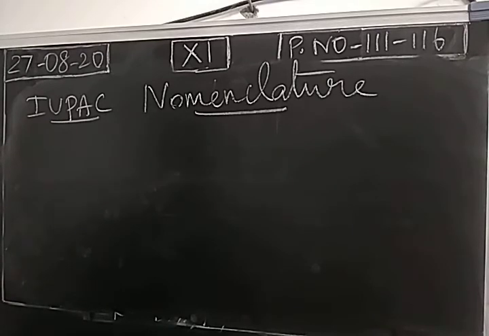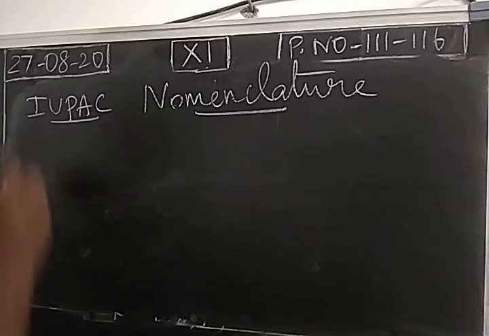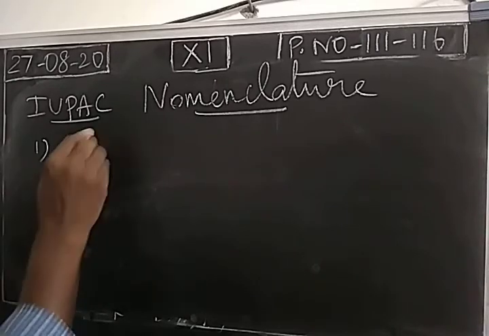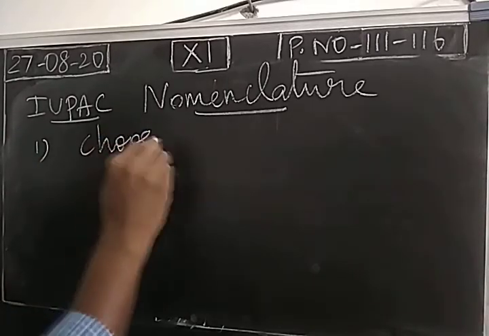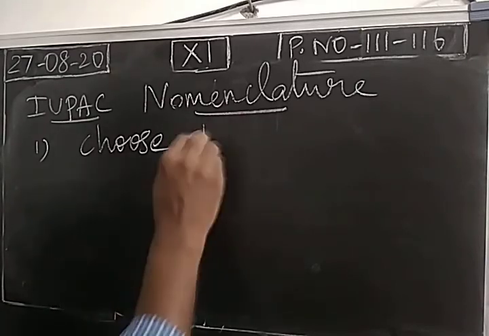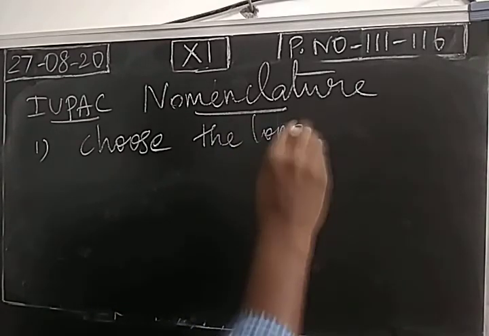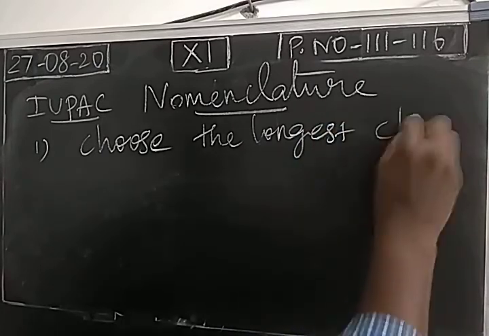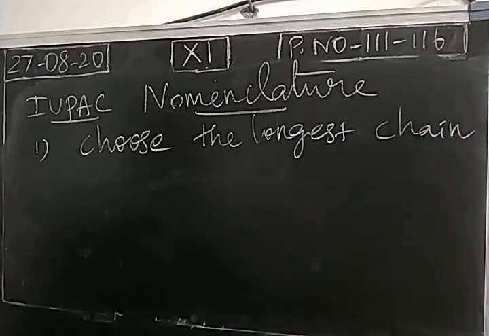So there are 5 major steps. First step, choose longest chain. Just listen carefully. All these are basics. Up to 12th standard, we are going to follow the same method. Choose the longest chain. When we give a name for an organic compound, we have to select a longest chain.